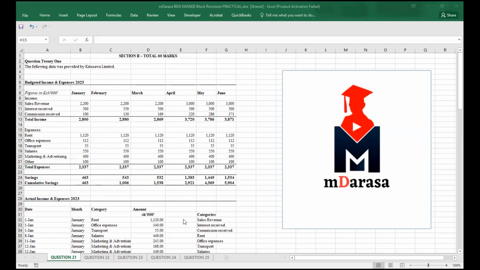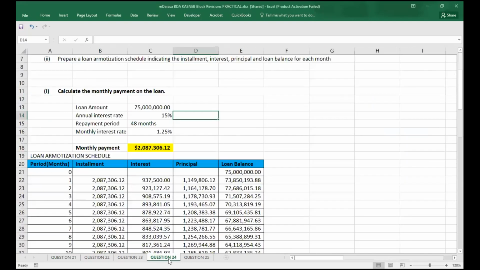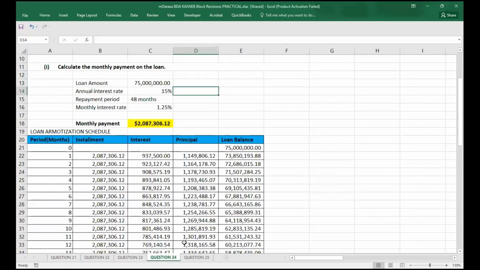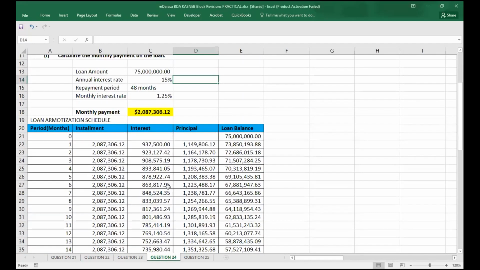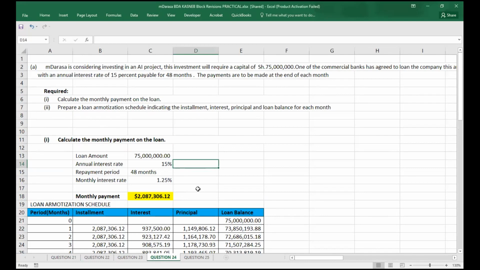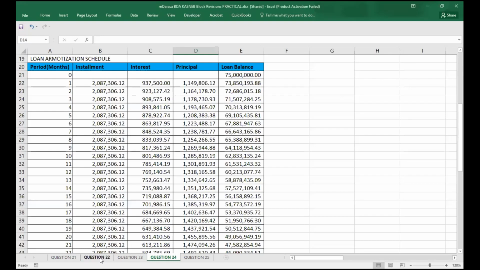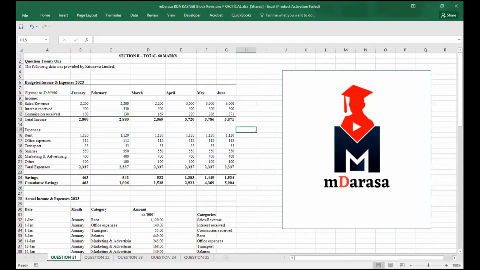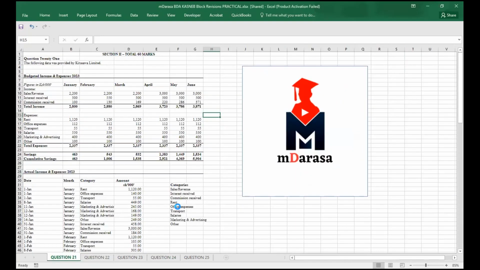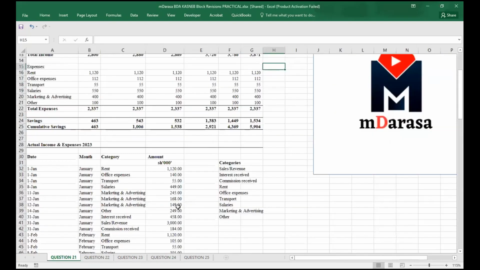Recalling our last class, we had looked at question number 24, which was literally to do with loan amortization. These are what we talked about in our previous class. Now, today's class, I want us to handle question number 21. Question number 21, this is what I want us to handle.